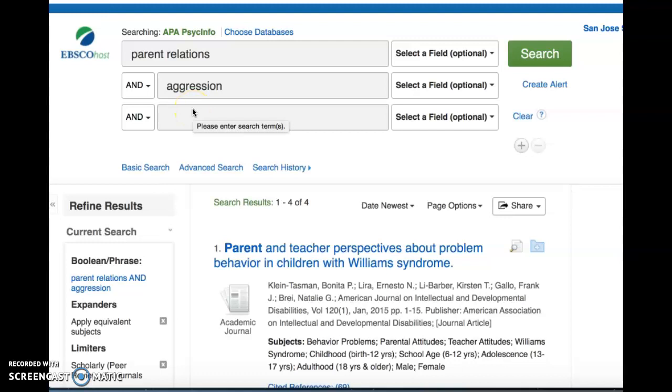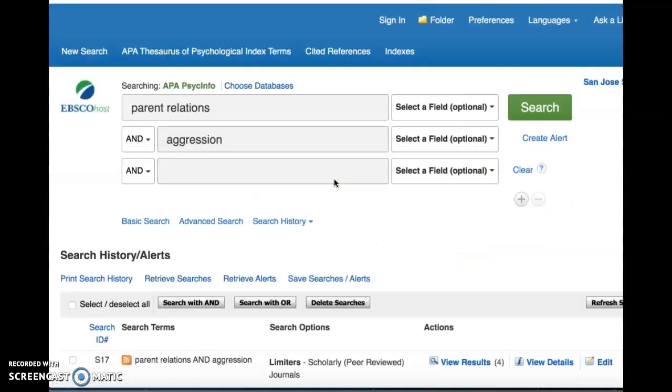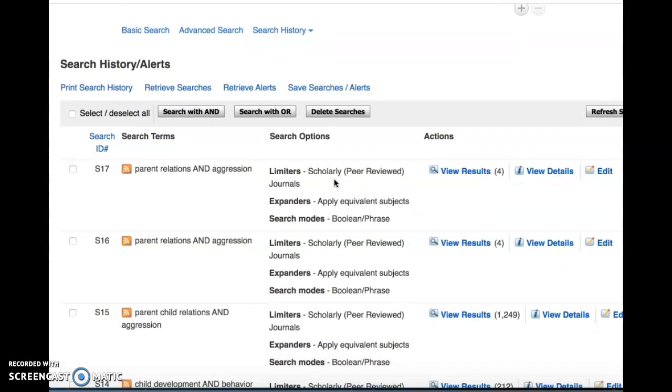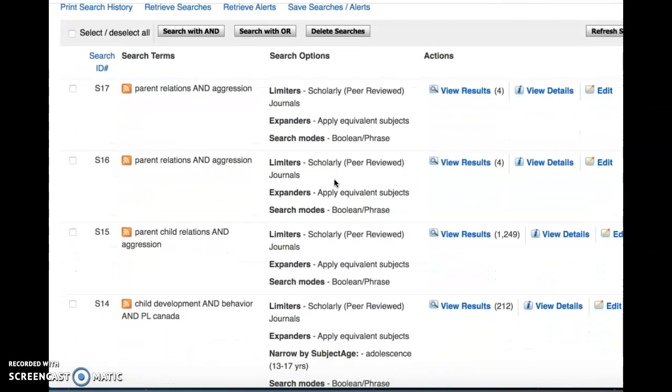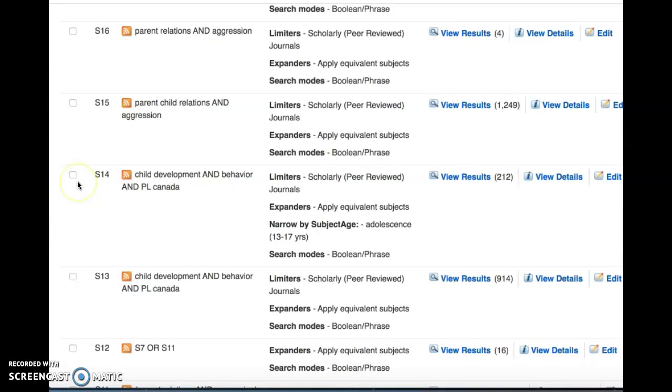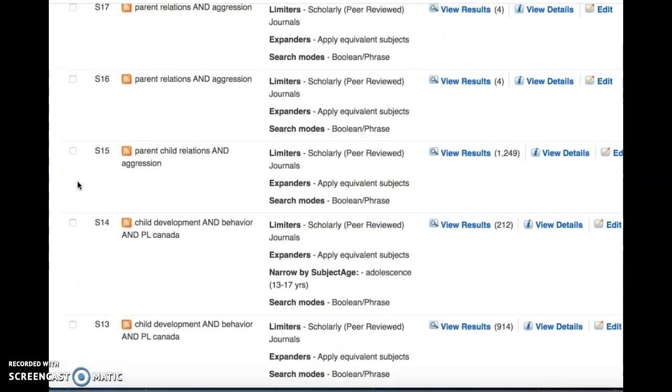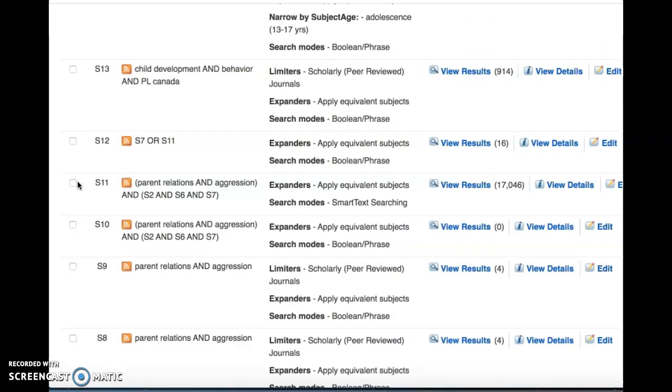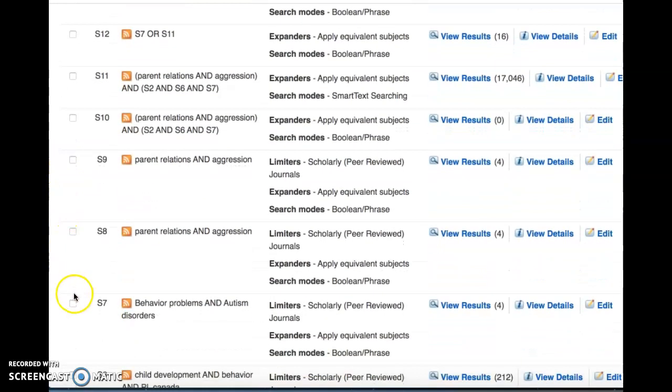Now, if ever in my search I want to go back to my previous searches and I don't recall what keywords I've put in, I can always scroll over to the search history and go into what I've searched in the past. This next page will generate a list of different searches that I've conducted through this particular database. It'll also give me the option to check off certain keywords that I've looked for and combine them into one search.